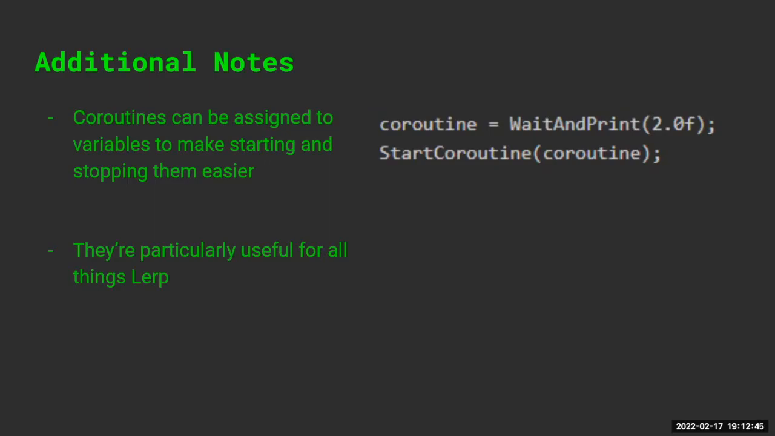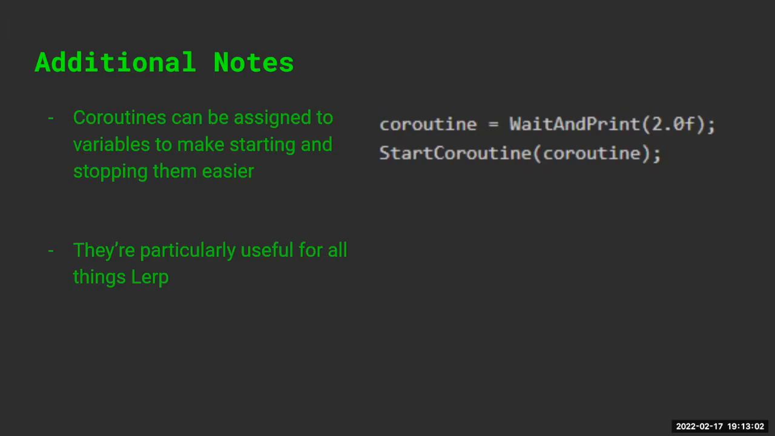But as you can see before, here it says coroutine equals WaitAndPrint, and then it passes in a value, which I'm guessing is the amount of time it's waiting for. And then it just says StartCoroutine, and then it uses the name of the coroutine variable instead of the name of the coroutine method.